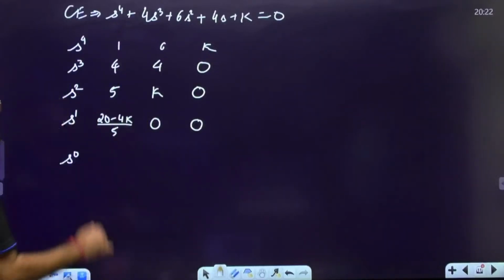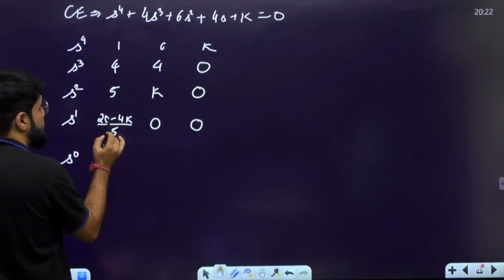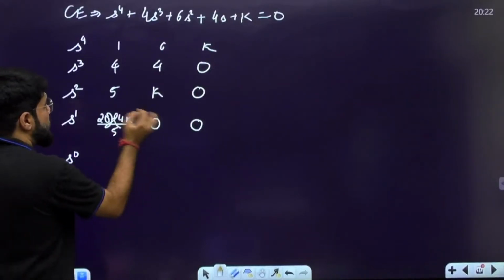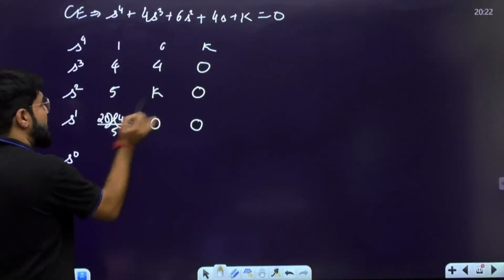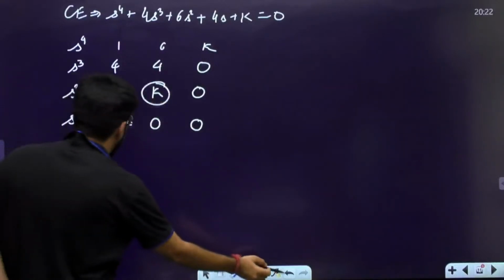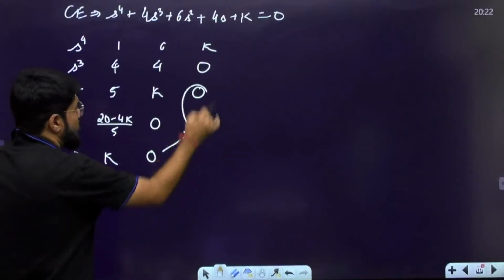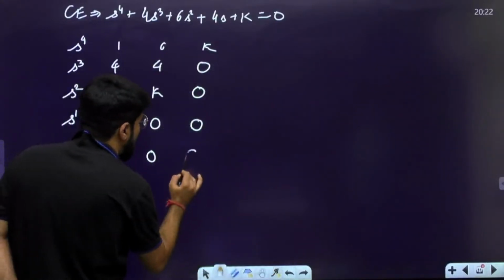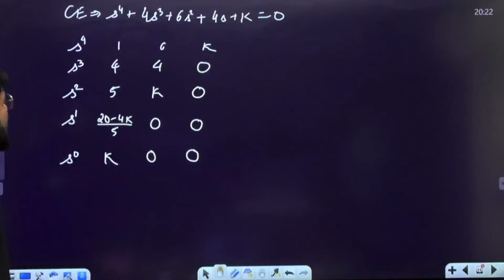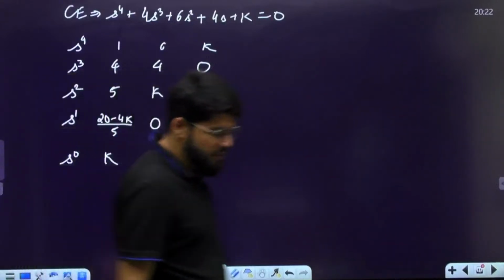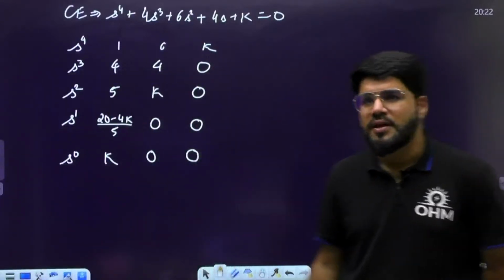Now look into it. Again, cross multiply. Suppose this is x into k minus 0. So x into k divided by x, so only k will be left. This is 0 because the entire column is 0 here. The last element is always 0. This is what I am left with. Now we have to do the analysis of the first column.